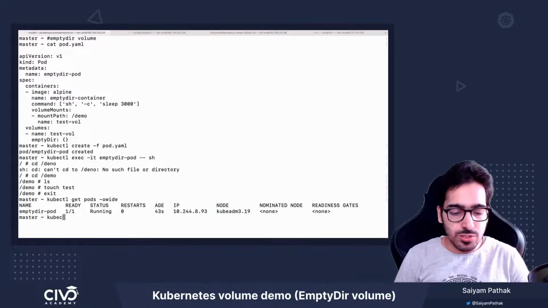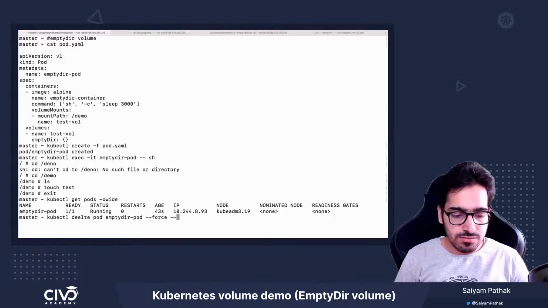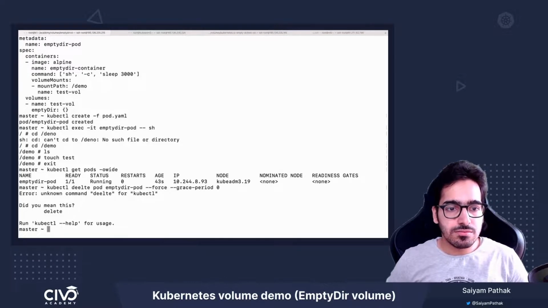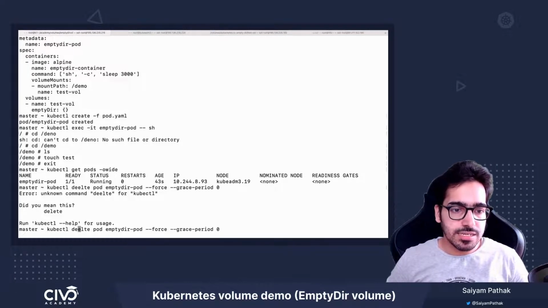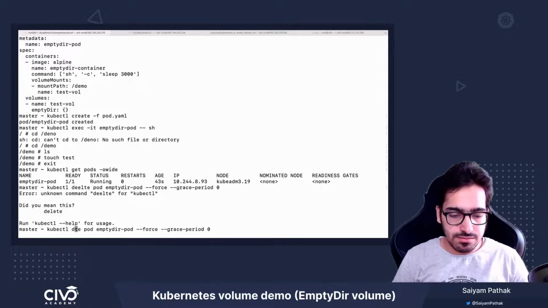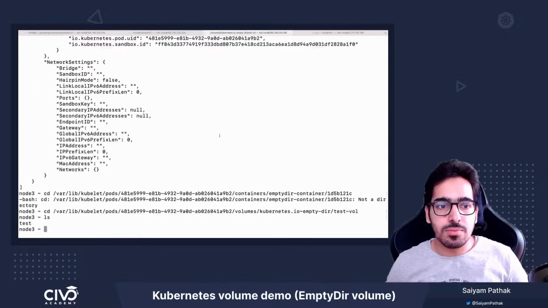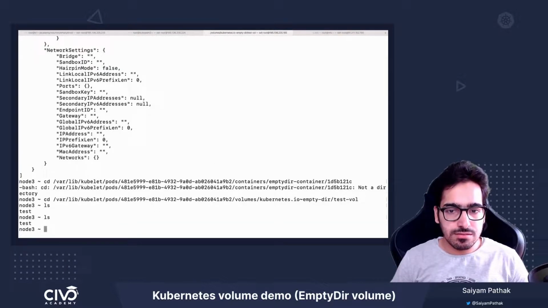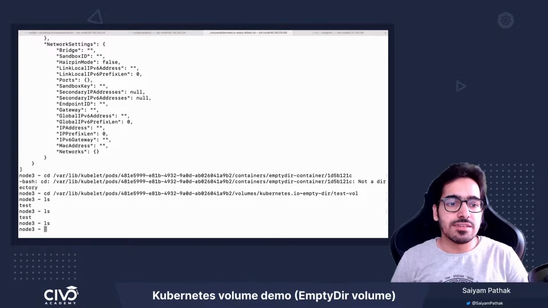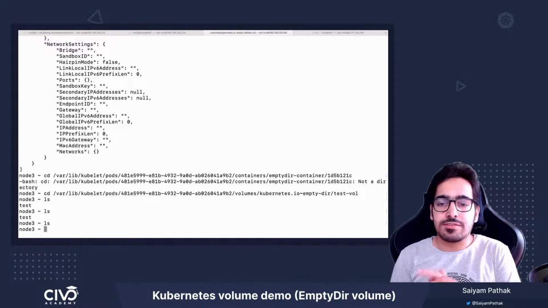So if we do a kubectl delete pod, the pod name, with --force and --grace-period=0, it deletes. The pod is deleted, and if I go back and do an ls, we can see that this particular directory is also deleted.